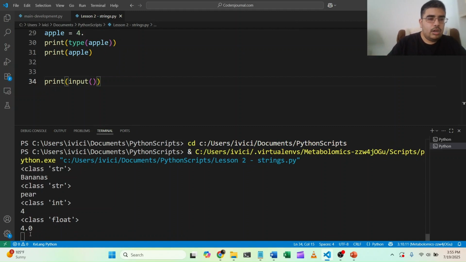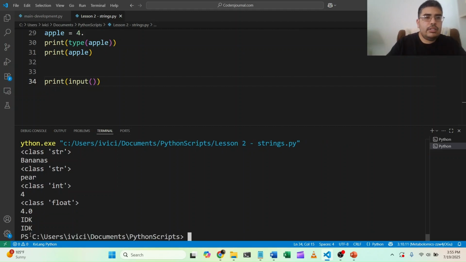All right, it's not ending the code. In this case, it's trying to take information from us. So I'm going to type in IDK. In that case, it doesn't do anything. In order to do something with it, we need to put something inside the input function. In this case, let's say, what is your name?